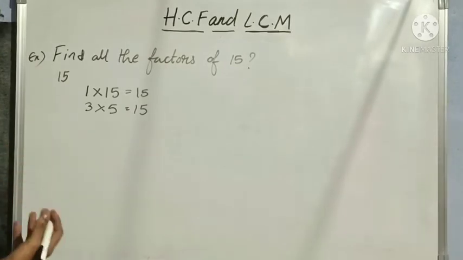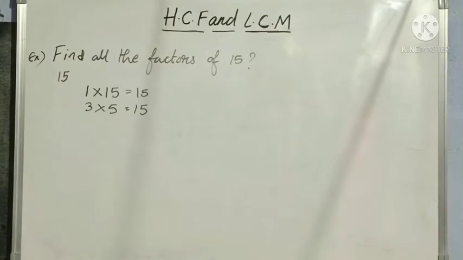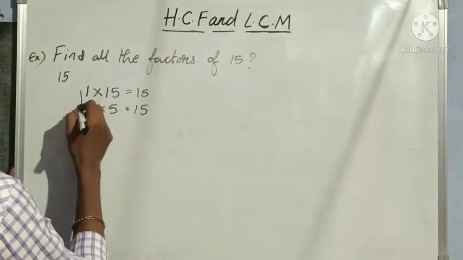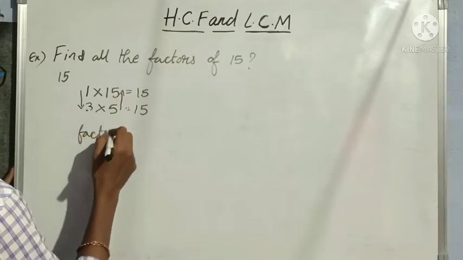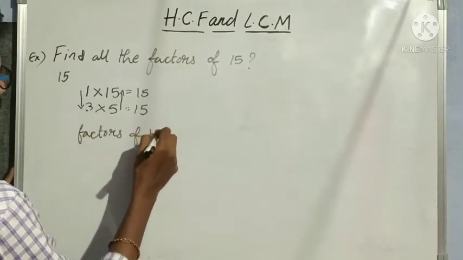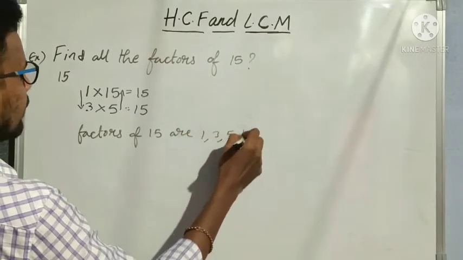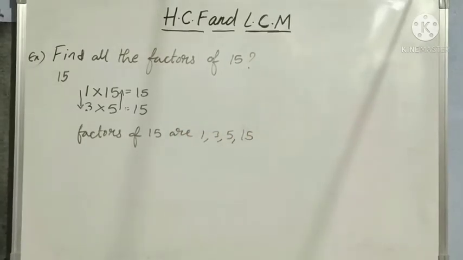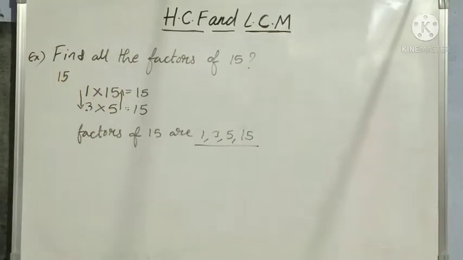Is there any other table where we find 15? 5 threes and 3 fives are both the same. Right? So what are the factors of 15 we are getting? The factors of 15 are 1, 3, 5 and 15. Understood?